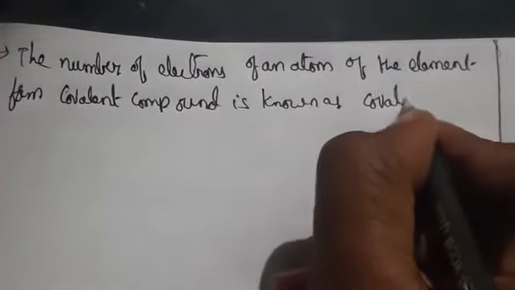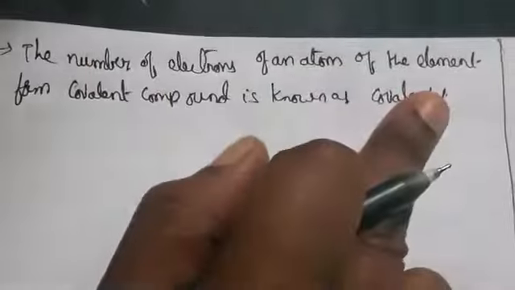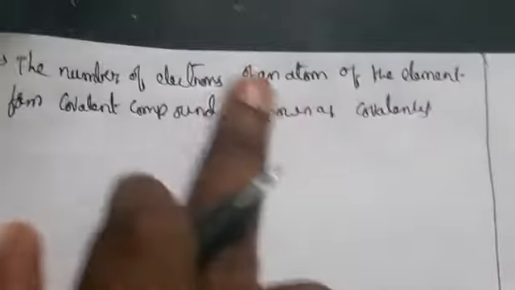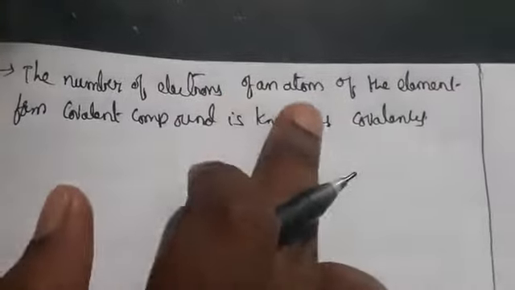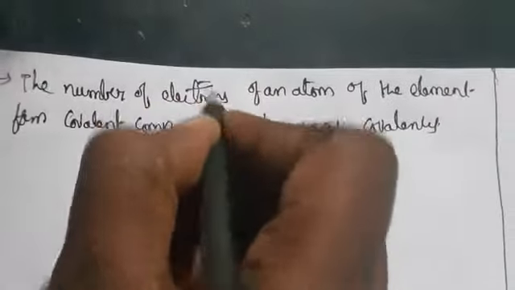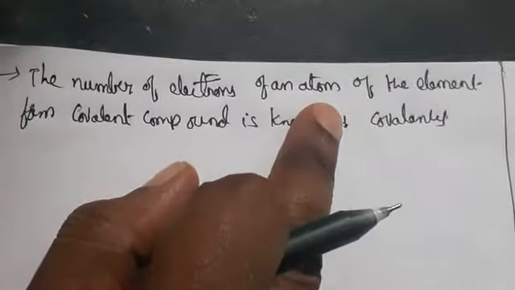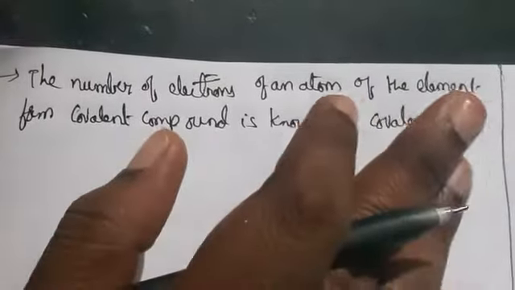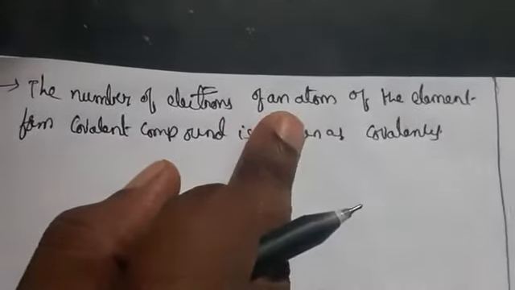Covalency. See here, clearly observe, the number of electrons of an atom. If you take one atom, how many electrons does it have? For example, I am taking chlorine. Chlorine has a total of 7 electrons.